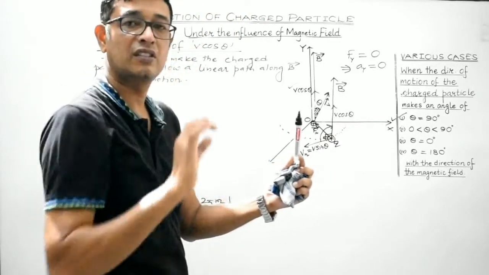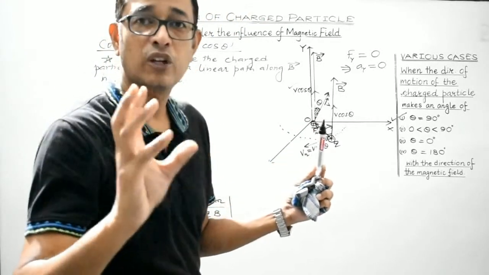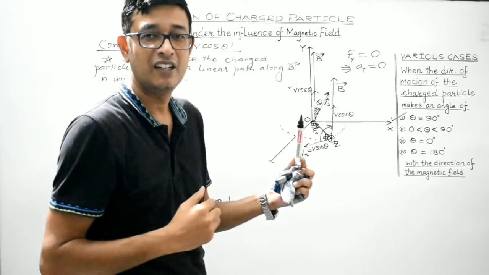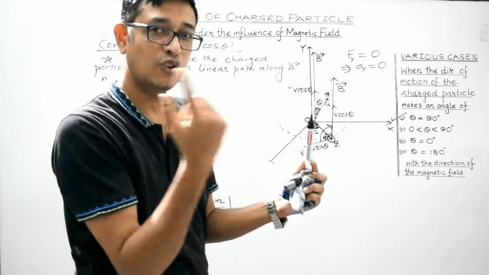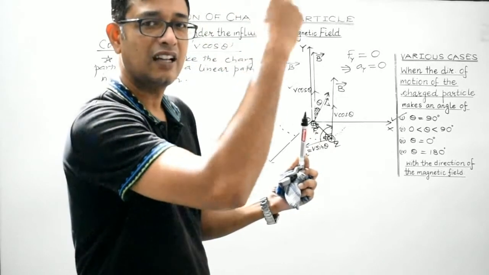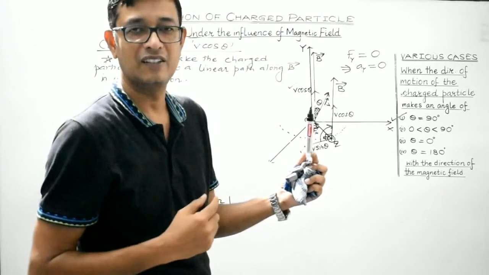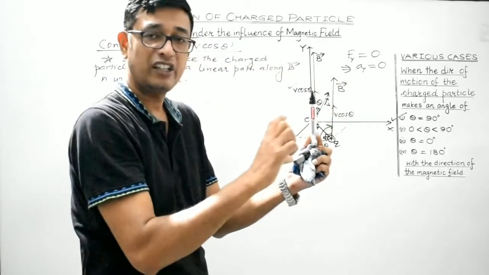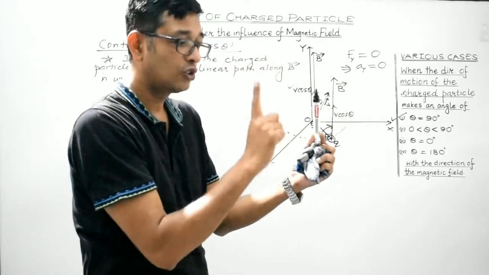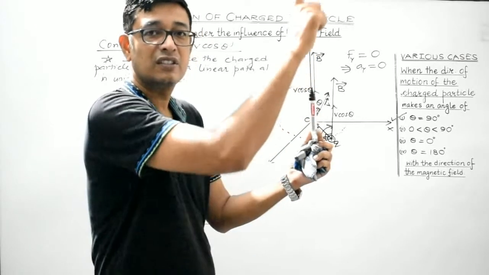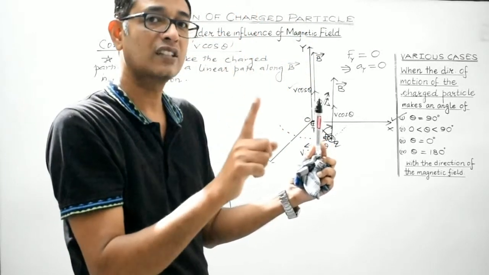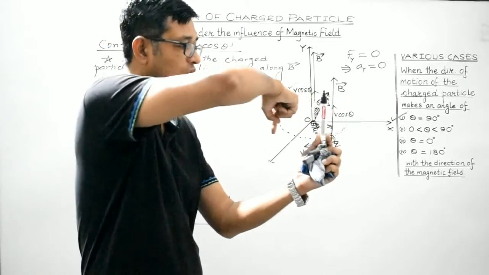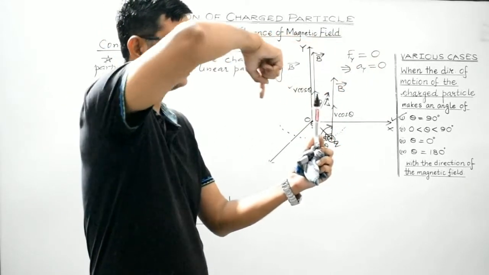Helical path means, students, you have heard about a helical spring. Actually, you must have seen a helical spring, isn't it? The charged particle in this case will follow a path just as in the case of a helical spring. So it will follow a circular path, and during each revolution, it will also cover some linear distance along the vertical direction, that is along the y-axis, which is along the direction of the magnetic field. So it will tend to follow a helical path like this.